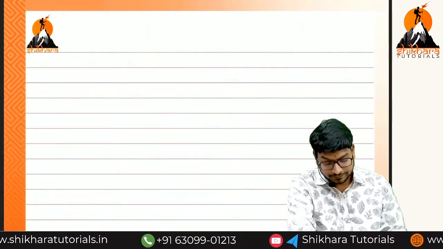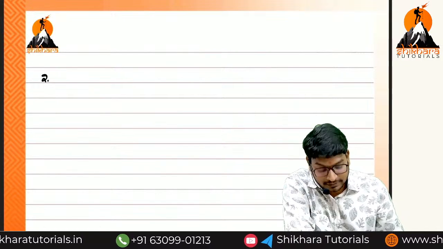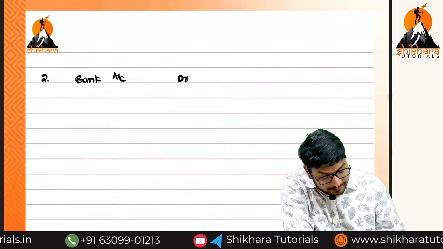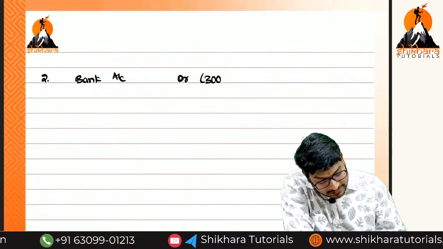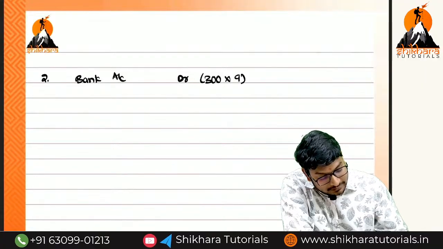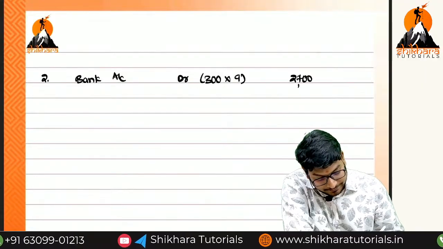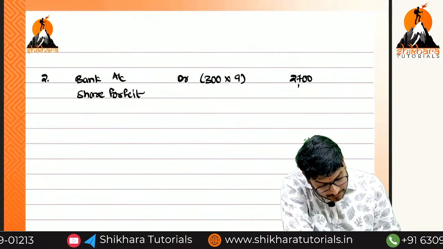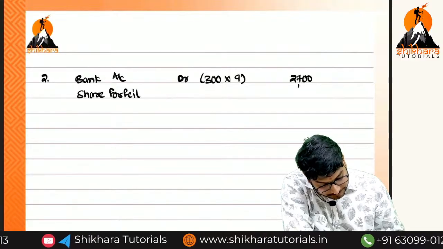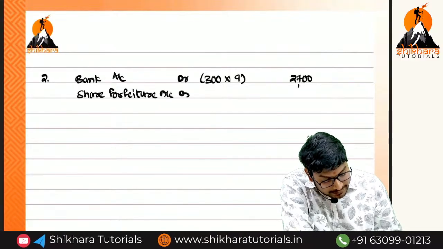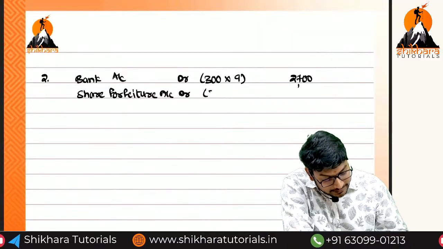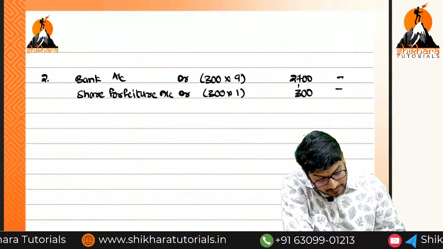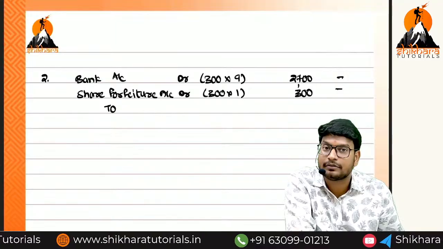Completed, first one. So what is the second entry, ma? For the reissue of shares. Bank account debit. How much, ma? 300 shares into 9 rupees, that is equal to 2,700. And next, share forfeiture account debit. How much, ma? 300 into 1 rupee, that is equal to 300. And next, for which account do we have to transfer, ma?